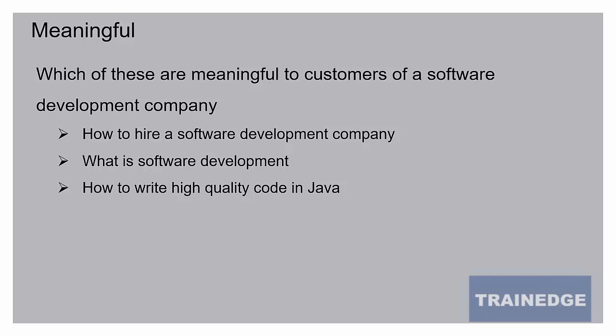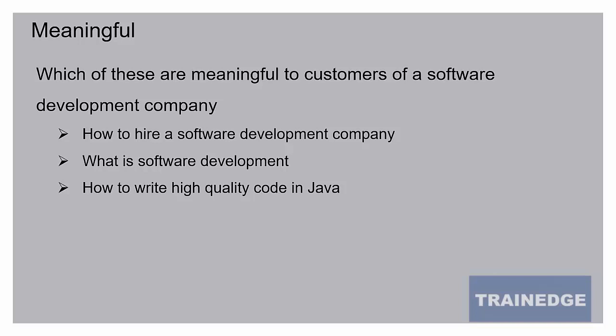Also, the third keyword, how to write high quality code in Java, may or may not be meaningful to the customers of a software development company. It may be meaningful from the point of view that they want to know if the software development company knows how to write high quality code in Java and has content about it on the site.